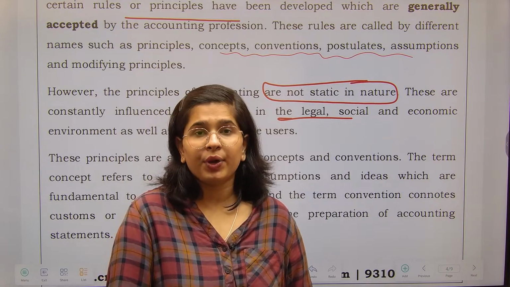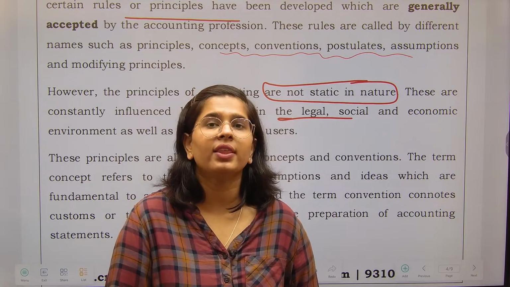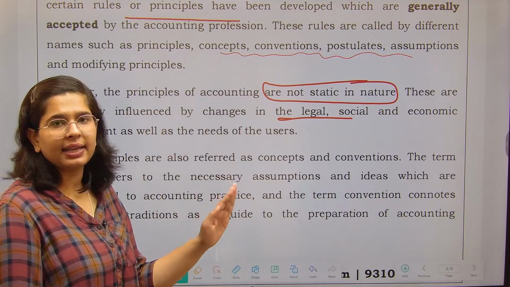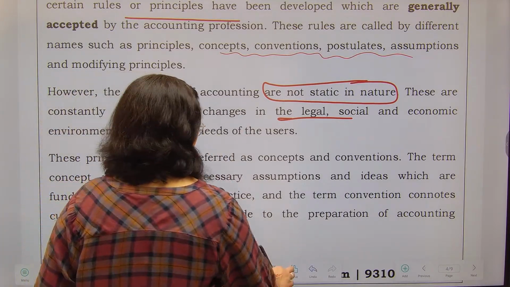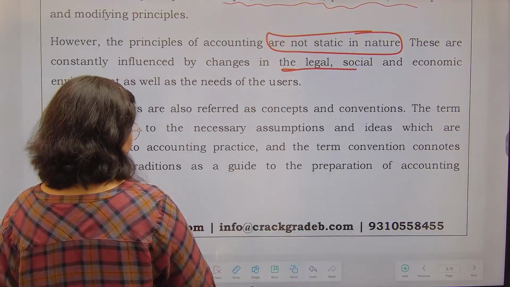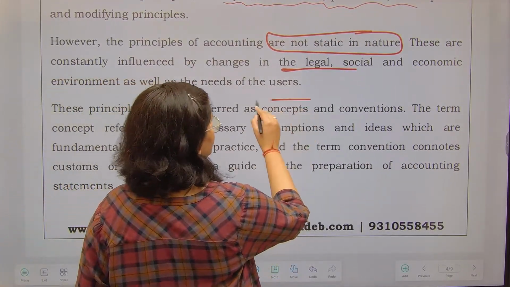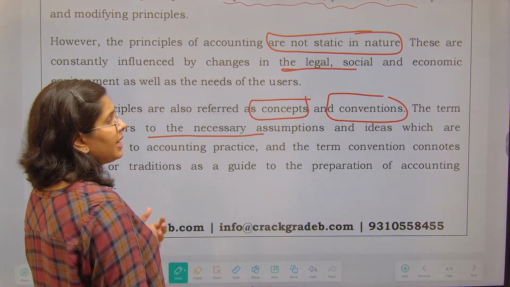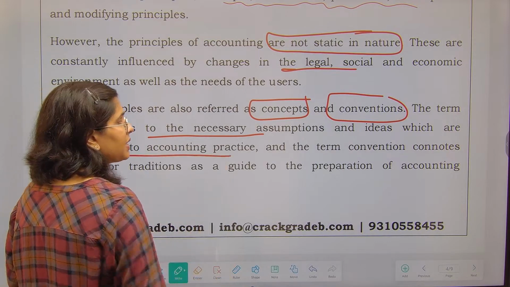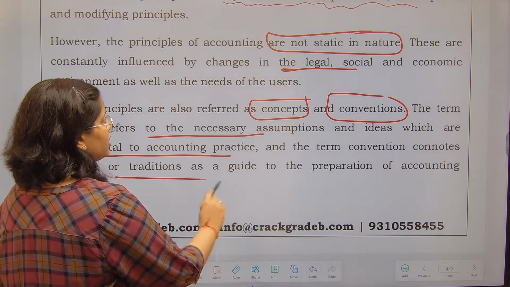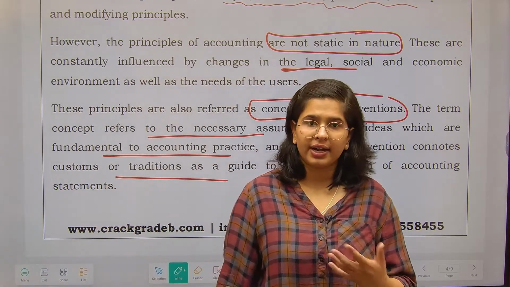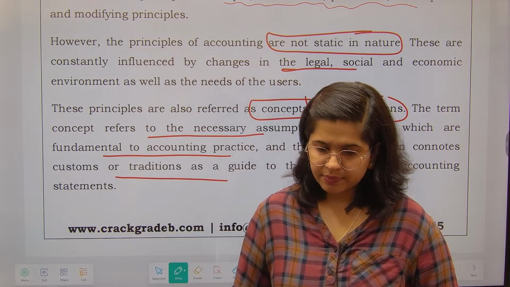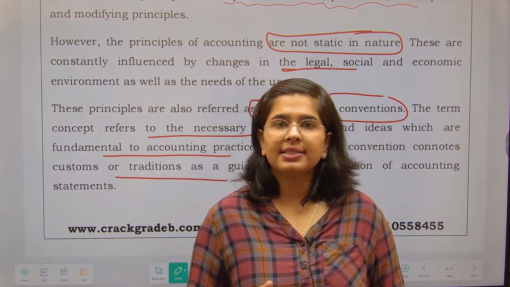Because nothing is permanent in this world, everything is bound to change. So please remember this thing, that principles are never static in nature, they keep on changing. Now there are next two things. These principles sometimes are also referred to as the concepts and conventions. The term concept का मतलब होता है necessary assumptions and ideas which are fundamental to accounting, and conventions means some customs or traditions that have been applicable over time.